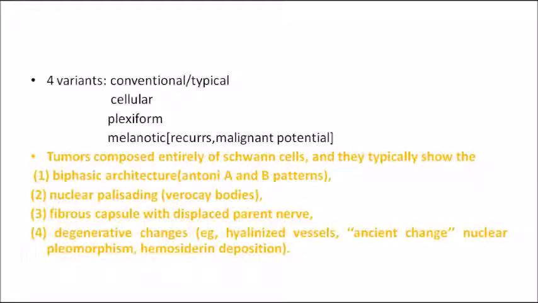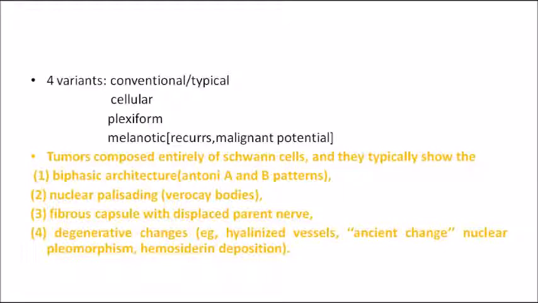Secondly, what you can see is nuclear palisading. All the nuclei will be arranged in a similar fashion, so you can see nuclear palisading, resulting in Verocay bodies. And thirdly, there will be a capsule. I told you the entire lesion will be covered by a capsule, like a plastic cover. So a fibrous capsule will be there, and there will be an associated nerve trunk. That is, there will be a parent nerve next to it.